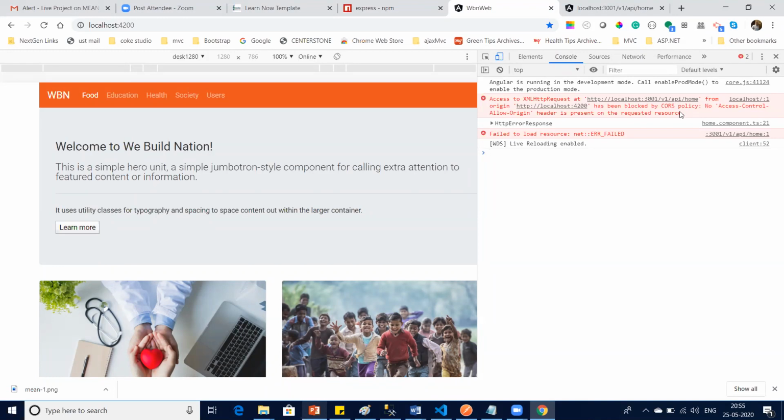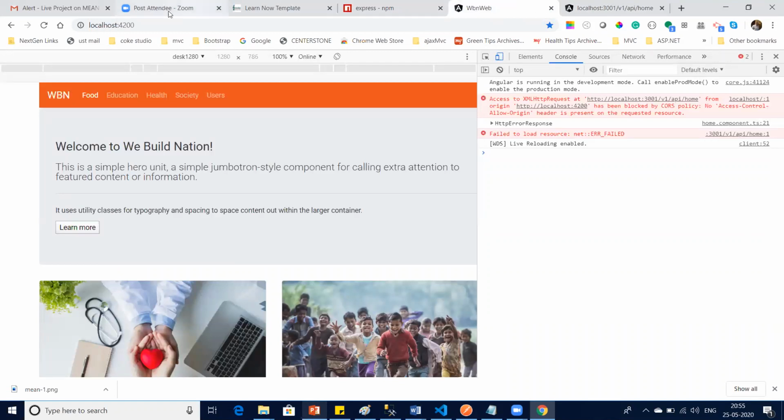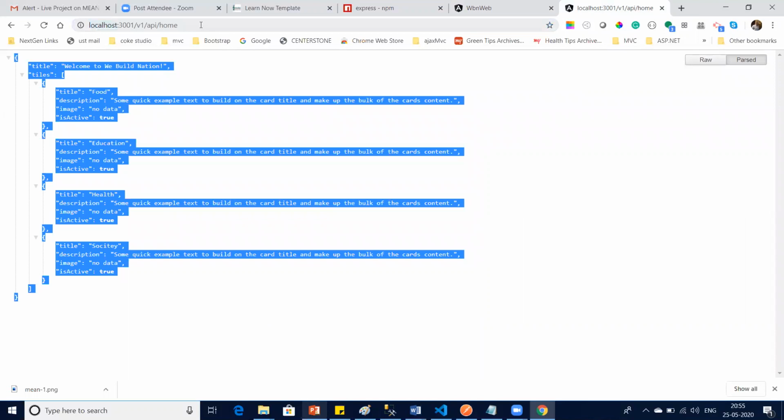Cross origin requests security. CORS has basically stopped it because of CORS policy. You cannot access the resource, because data is a resource.